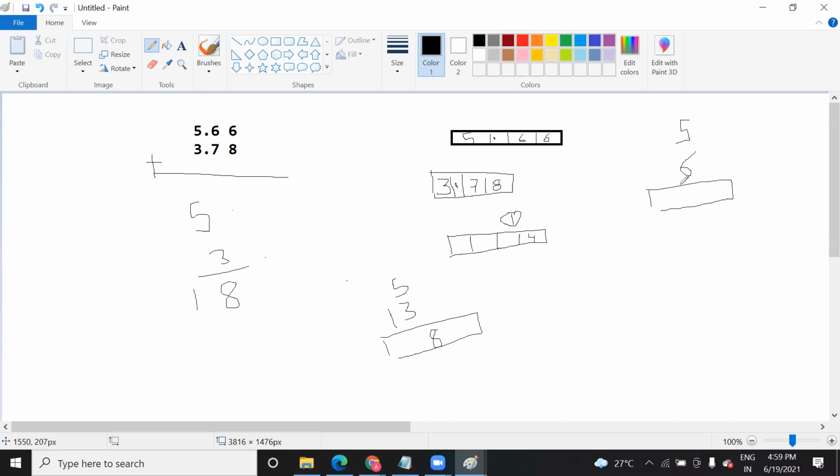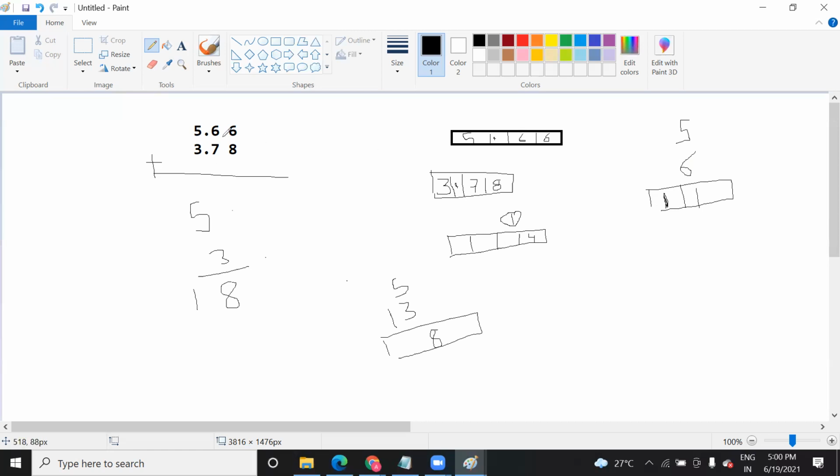Suppose there are two cells, 5 and 6, which will be 11, right? An extra digit will come. This is a single digit, but when you do addition you don't expect that a carry will be generated or the value will become two digits. So how they do it is they assign the next value into the empty cell before that. Such kind of calculation doesn't require much computation power.